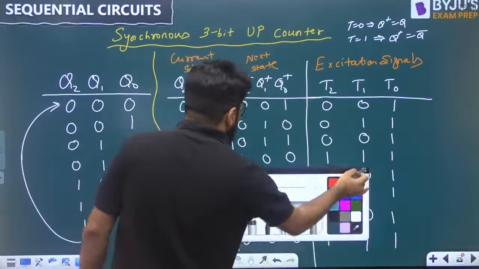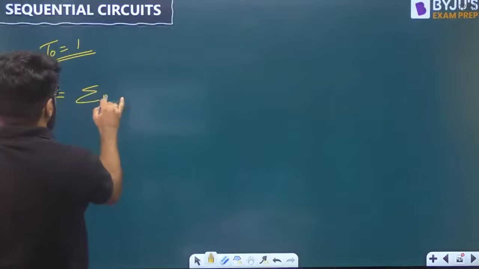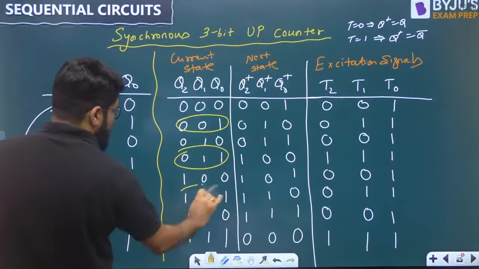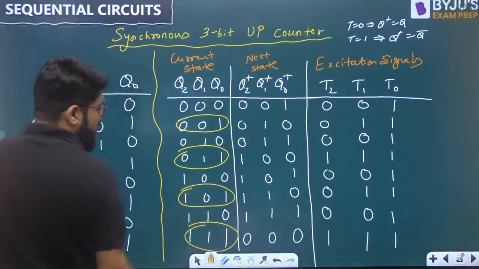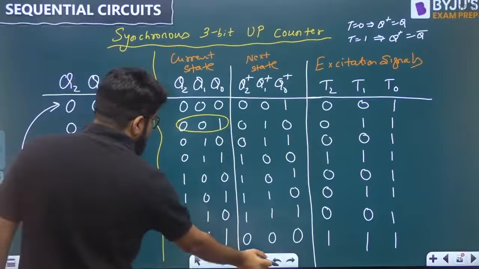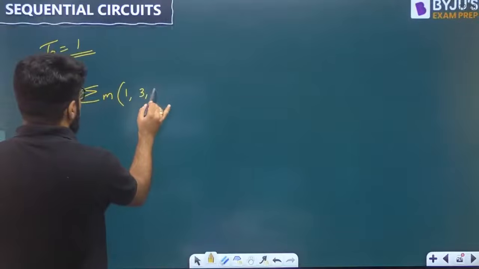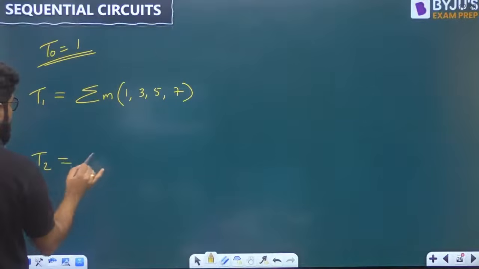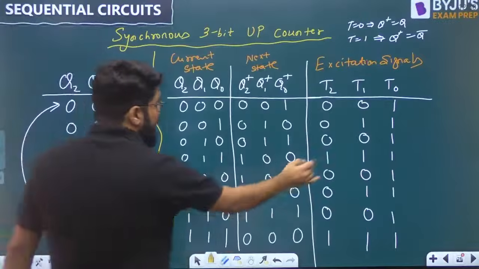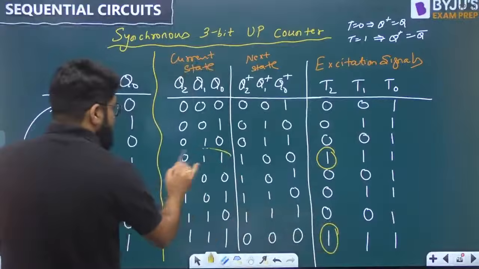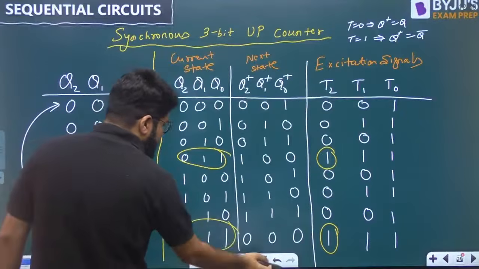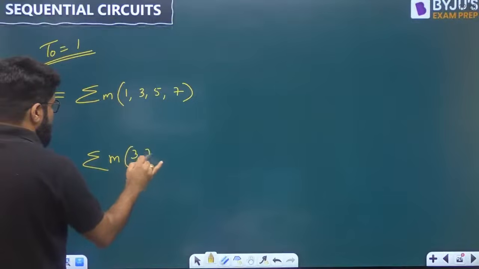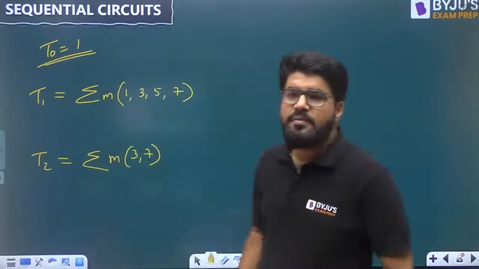T1 is equal to the summation of which minterms of the current state? Where is it high? 001, 011, 101, 111. Alternately, it is high. So minterms 1, 3, 5, 7. Then I will simplify this. And T2: where is T2 high? T2 is high at these two places, minterm number 3 and minterm number 7. That is the summation of minterm 3 and minterm 7.